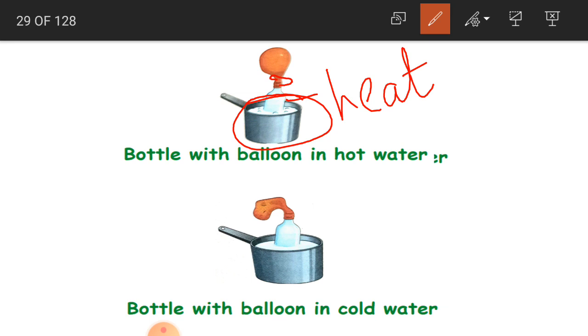The molecules inside the bottle are going to move apart, and they are moving very fast. Because of that, they are occupying the space in the balloon. So see, the balloon size is increasing here. These molecules which are there in the bottle are going to occupy the space in the balloon. So this is what happens.